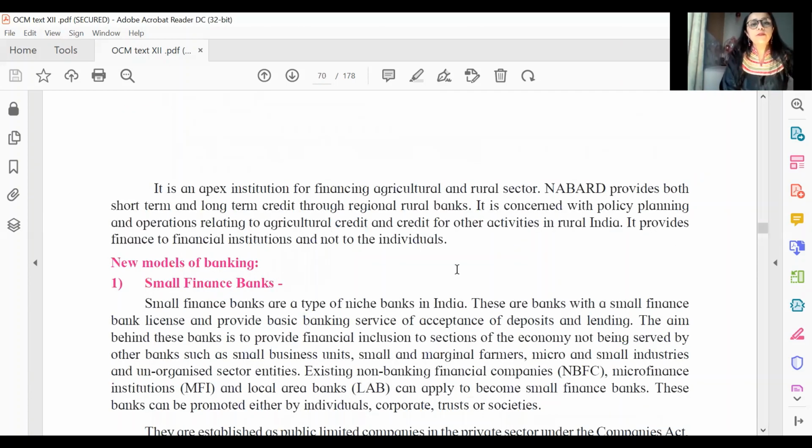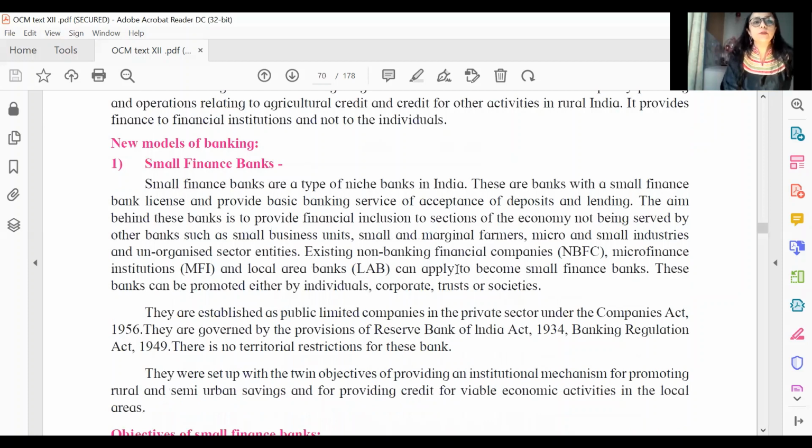So a few examples of what objectives we expect from this. Now again, you have new models of banking. Mind you, dear students, this has been included recently in the changed syllabus. In fact, all of this is extremely relevant and important in the modern world today. Banking has really evolved, and a lot of such other new models have come up.